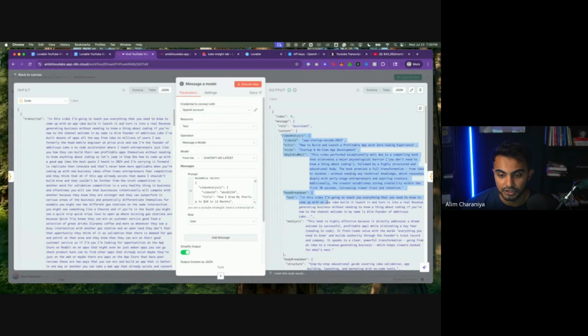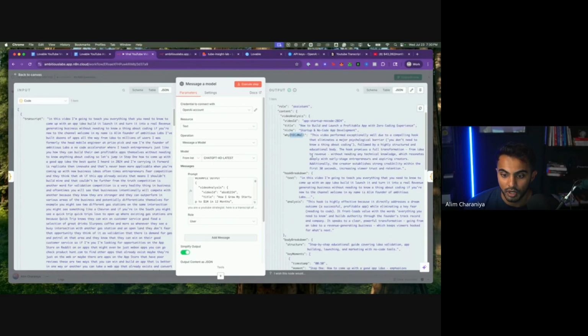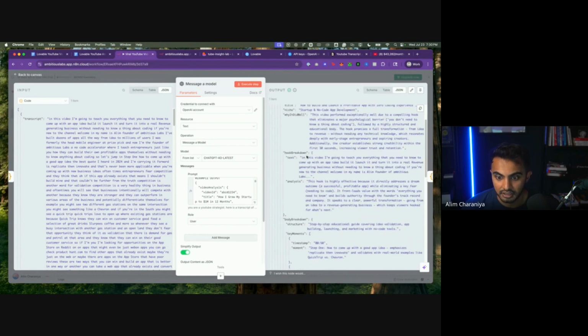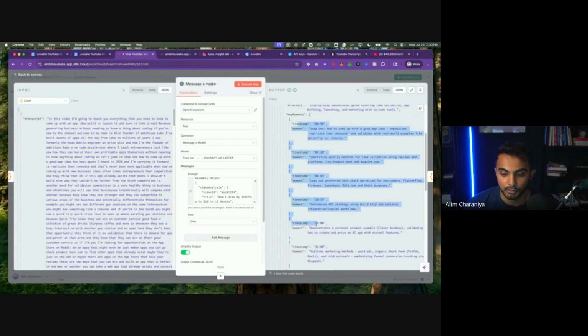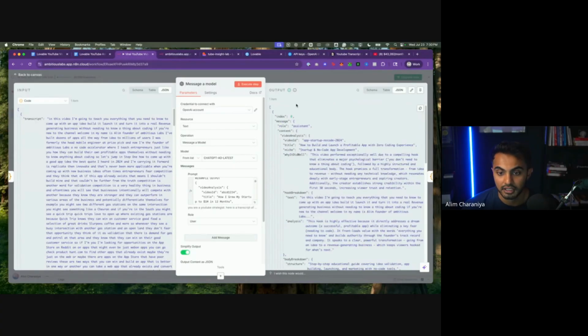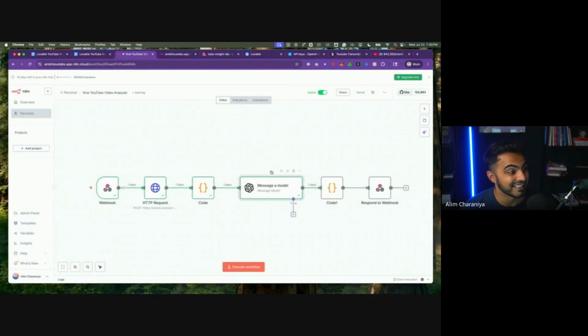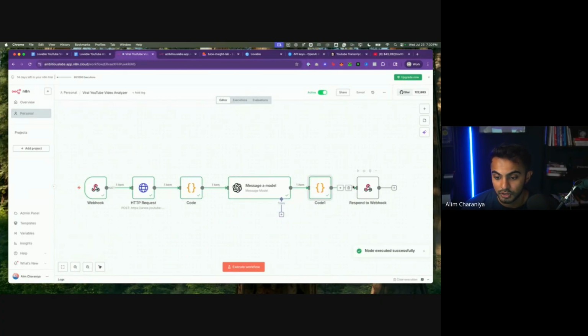And you'll see the result of the OpenAI API call was actually a video analysis of that exact video. As you can see here, it says how to build and launch a profitable app, startup and no-code app development, why it went well, hook breakdown, and it even gives me timestamps and moments of what did well. Beautiful, right? So I actually used ChatGPT and I said, hey, ChatGPT, I'm building this app. Can you give me an example JSON structure of what I should output onto the front end? I actually use ChatGPT to make a lot of my decisions while I'm constructing the app.